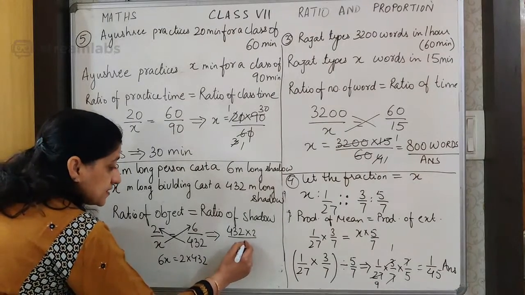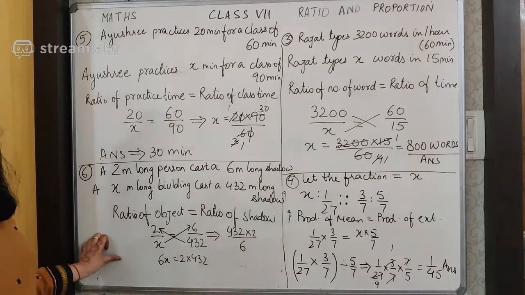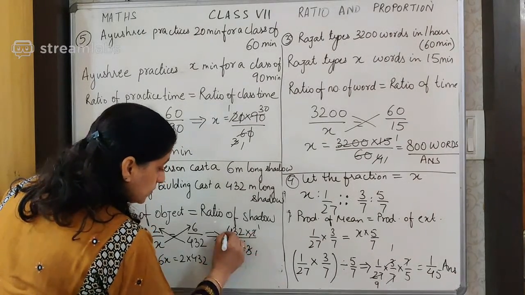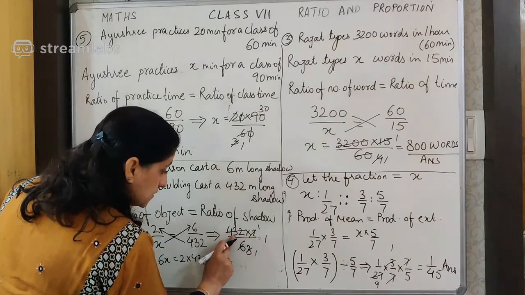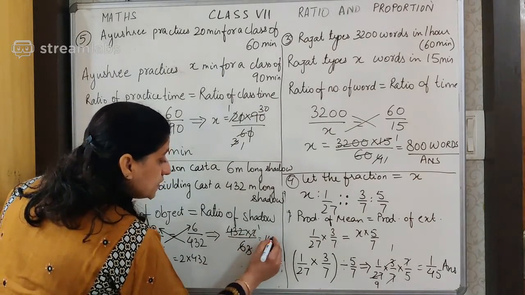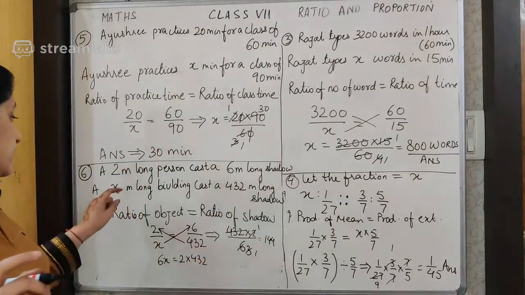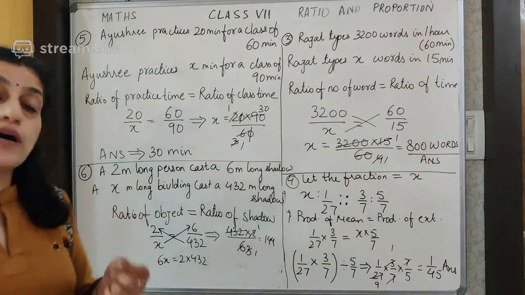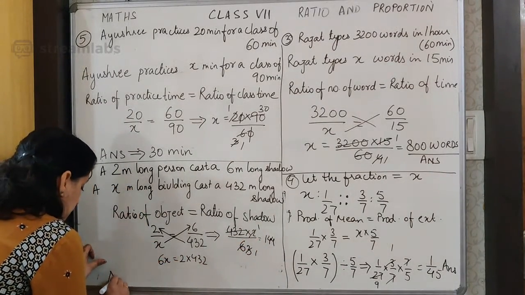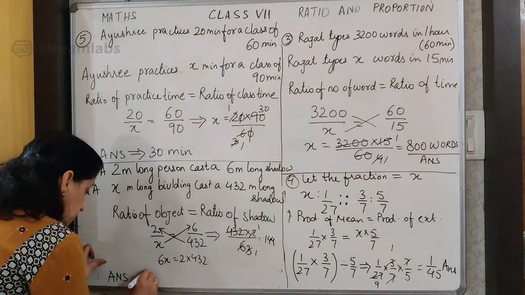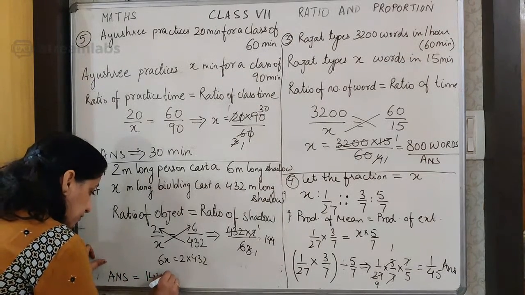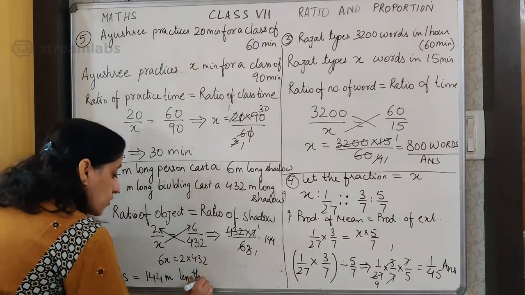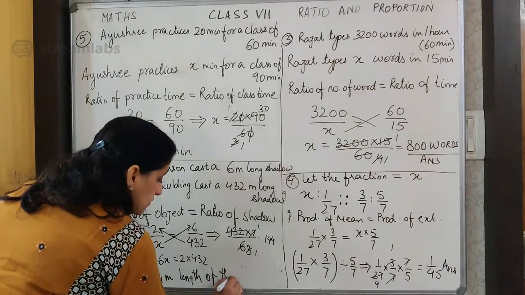Then 6 will be divided to this side, the way I have been doing for you. So 6 ones are 3s are. Now with the table of 3, 3 ones are 3, 3 4s are 12, 1 carry, 3 4s are 12. So for the shadow which is 432 meter long, the length of the building is 144 meters. We can mention the answer over here: 144 meter is the length of the building.